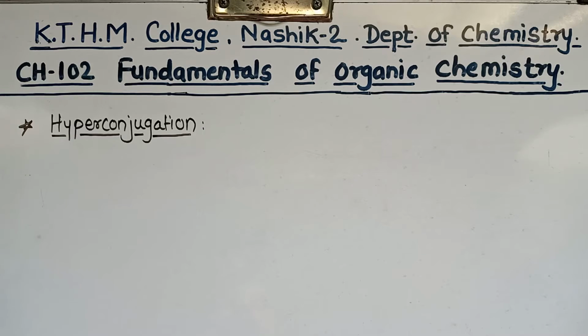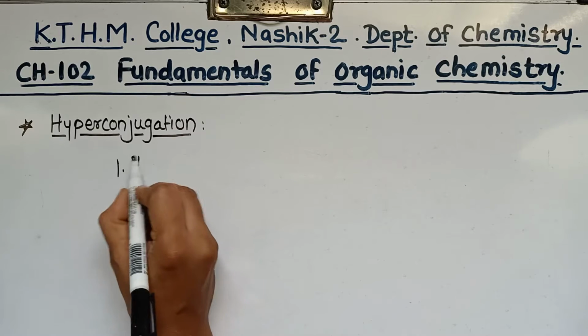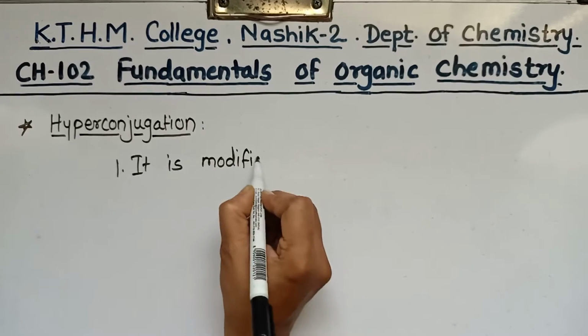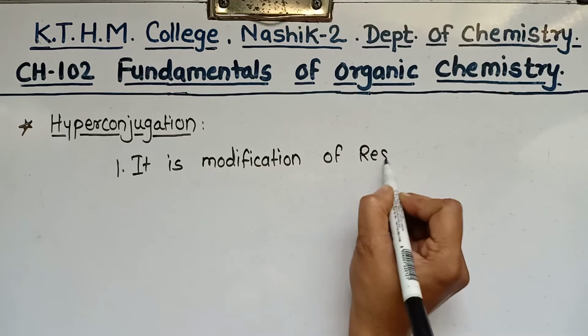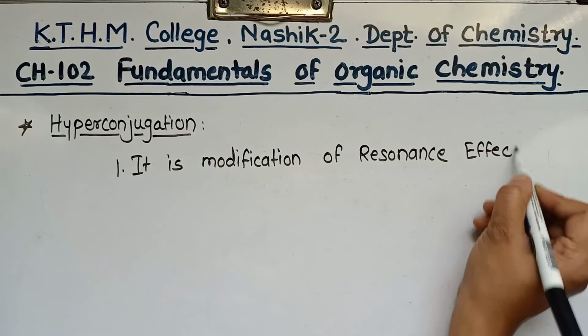Because in resonance there is a delocalization of pi electrons, right? This part we have seen in the previous lecture. Delocalization of pi electrons takes place in resonance, while in hyperconjugation there is a delocalization of sigma electrons. So hence it is a modification of the resonance effect. Okay, it is clear.